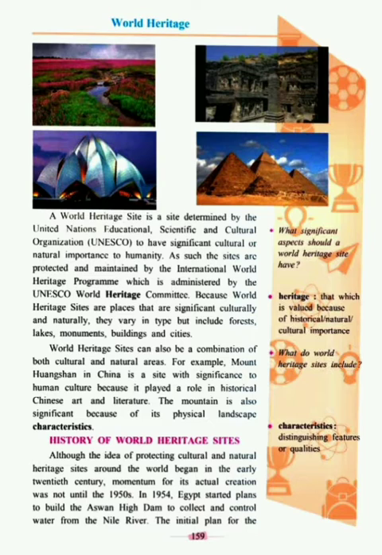Okay, one such example is Mount Hongshan, as you pronounce. So it is a place in China which is declared as World Heritage. So it is a combination of both cultural and natural. Why cultural? Because it is connected to people. It has a human culture which brings people together, okay, and at the same time, since it is a mountain, it has natural beauty and physical landscape. So that is why you say it is a combination of both cultural and natural areas.